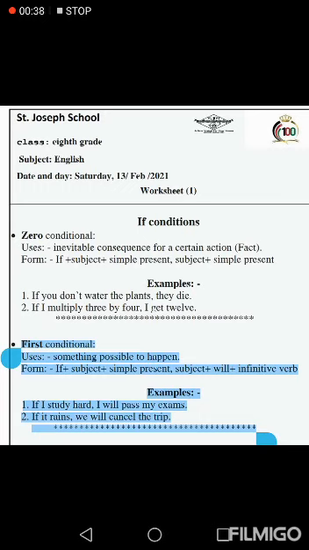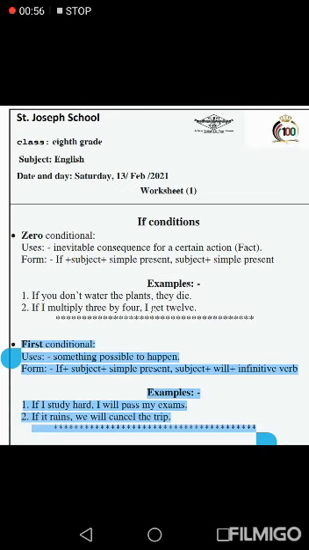Form: if plus subject plus simple present. In simple present we add s with she, he, it, and without s with they, we, you, I. Comma, subject plus will plus infinitive verb, base form.